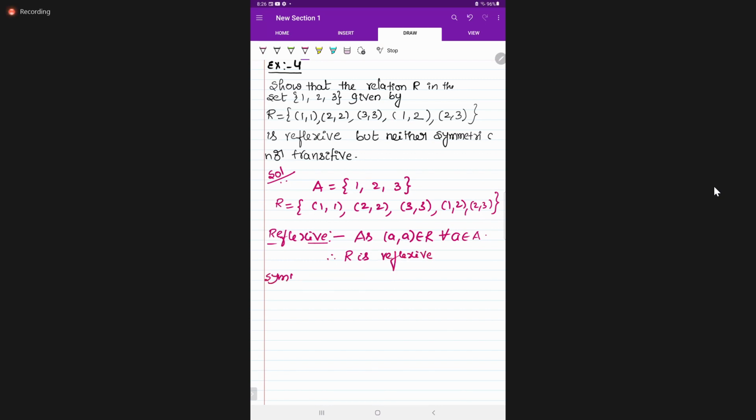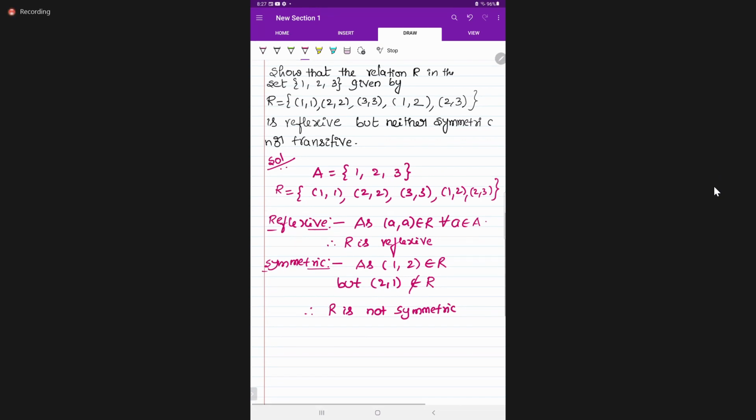Next, symmetric: (a, b) belongs to R and (b, a) belongs to R. Take one ordered pair, (1, 2) belongs to R, but (2, 1) does not belong to R. Similarly (2, 3) also. We have to check both ordered pairs, but here one ordered pair is not there. Therefore R is not symmetric. Is it clear, all of you students?